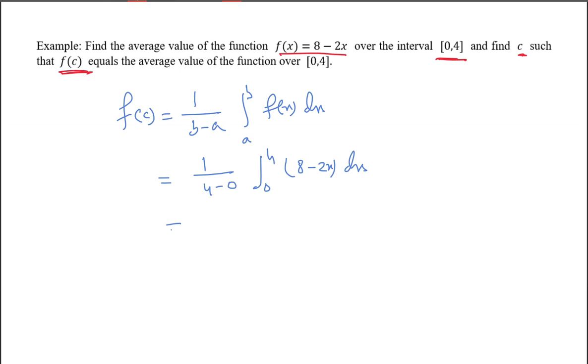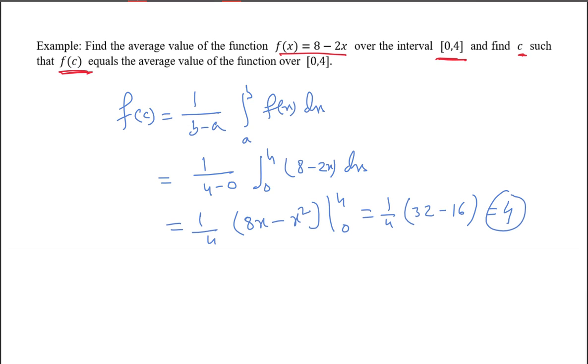Integrate this. You will have 1 by 4 times 8x minus x square from 0 to 4, that is 1 by 4 into 32 minus 16, which is equal to 4. So the average value of this function in this interval will be 4.